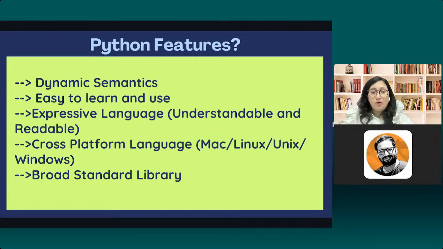Then we have a broad standard library, which makes it vital for machine learning to use this programming language, because it has got all the mathematical functions in the NumPy library. Then you have pandas, then you have scikit, and matplotlib. So these are all the libraries that we are going to work with, right? So this is the broad standard library pool wherein you will find all the libraries where different functions are predefined. That's what we are going to learn in future.